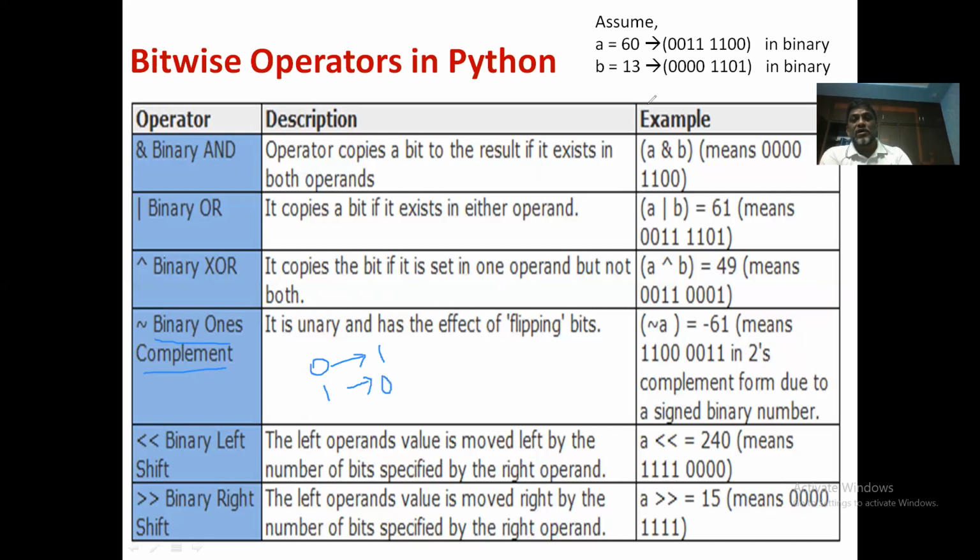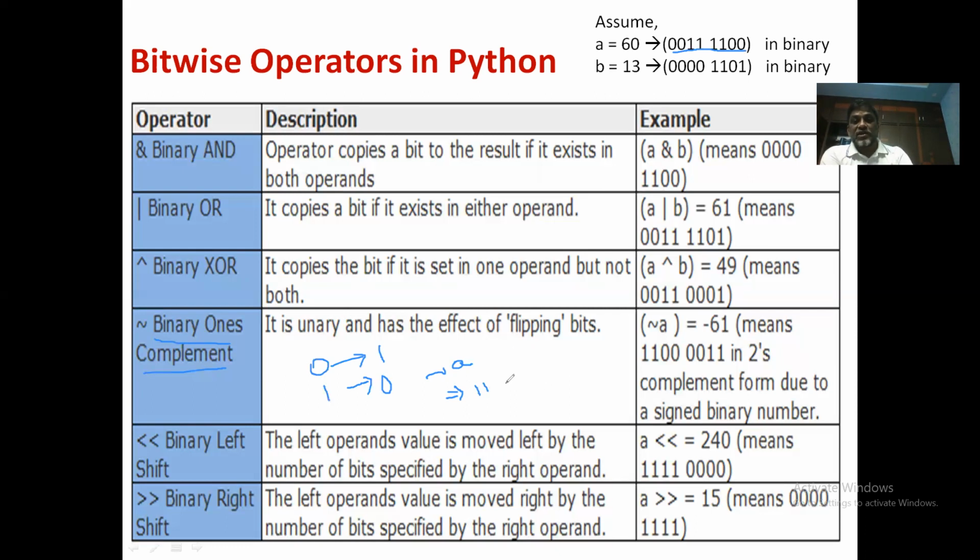Okay, so for example, if you take this 0, 0, 1, 1, 1, 1, 0, 0, that is A. If you apply this tilde A, then it will produce the flipped bits. That is 0 is flipped as 1. The second bit is 0. 0 is flipped as 1 again.